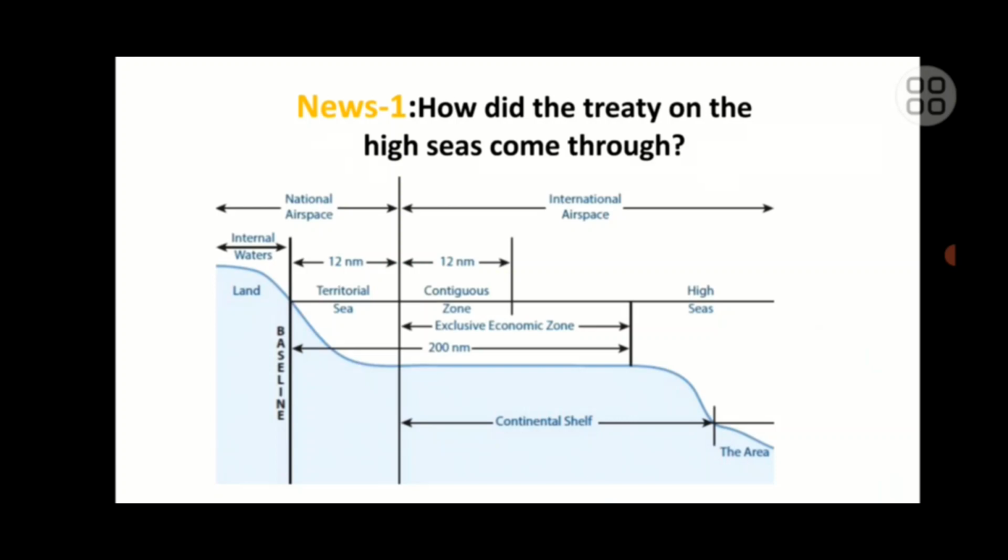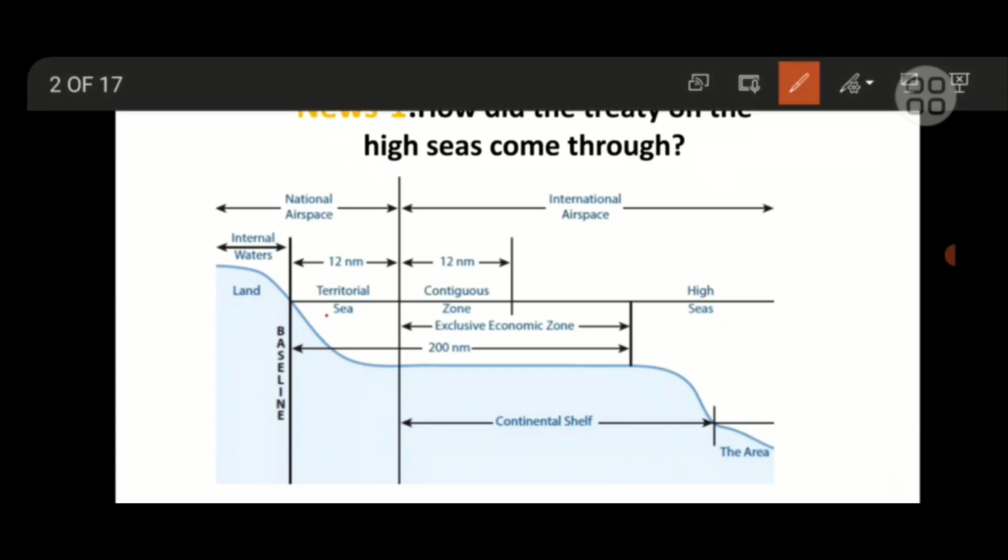How did the treaty on the high seas come through? Remember the coastal baseline. Up to 12 nautical miles, before 12 nautical miles, it is said to be the internal water. After that, it comes under territorial sea, followed by the contiguous zone. And after 200 nautical miles, it starts the exclusive economic zone.